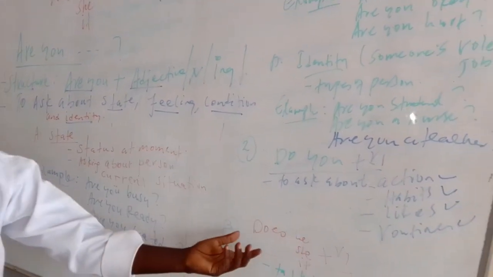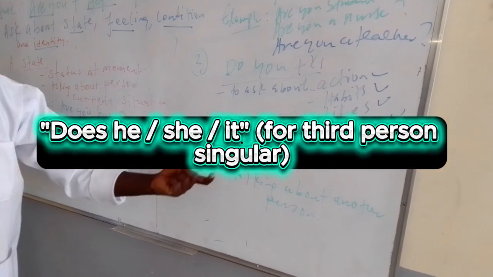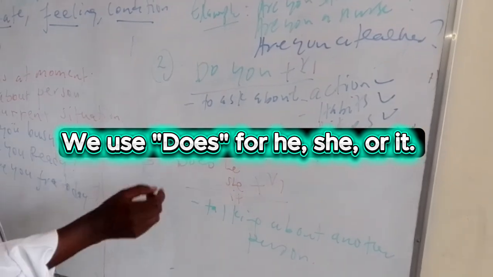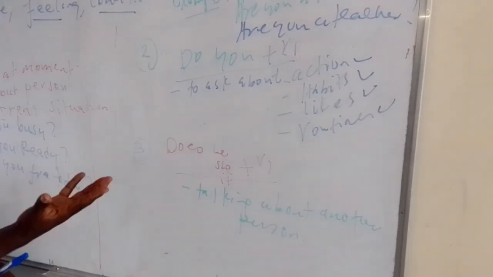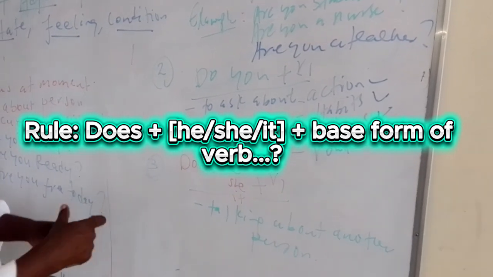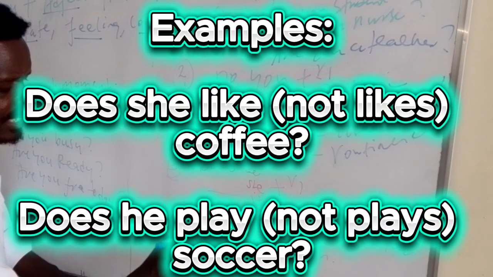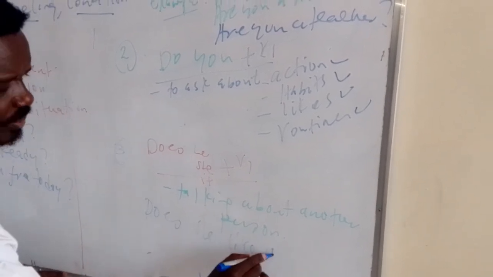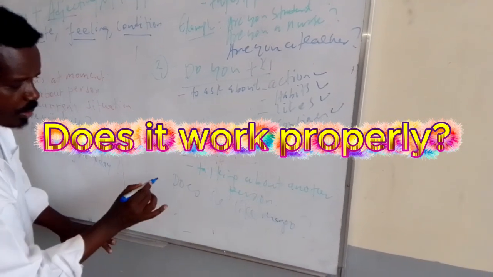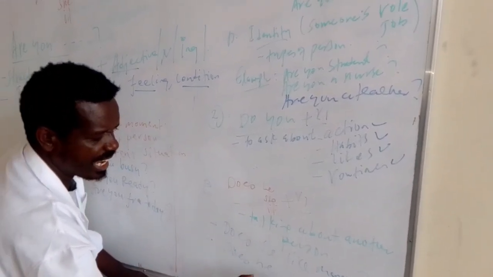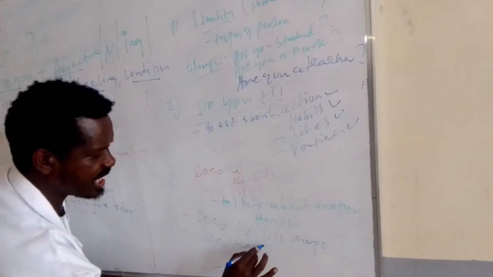The last one is "does." When you see "does," it always goes with he or she plus verb 1. At that time we ask questions about another person's activities, the other party's activities. For example, "Does she like manga?" with a question mark at the end. "Does she live here?"